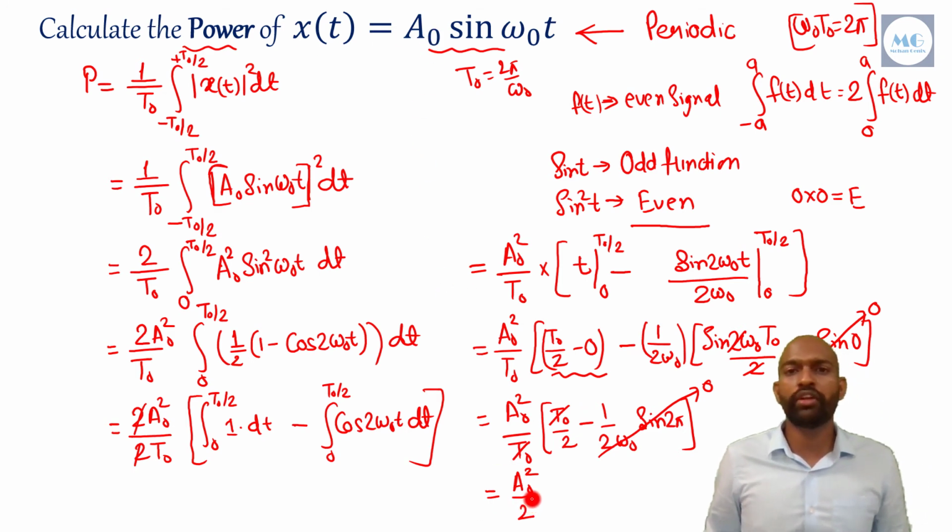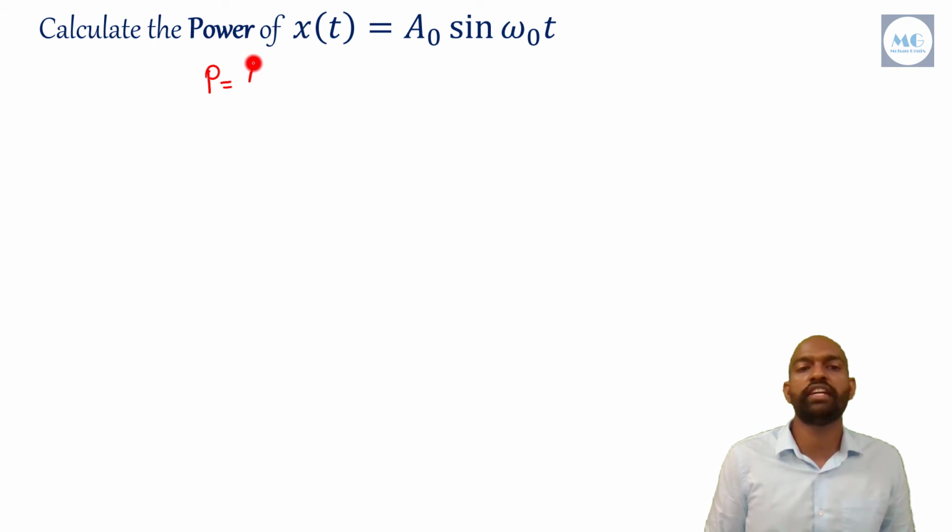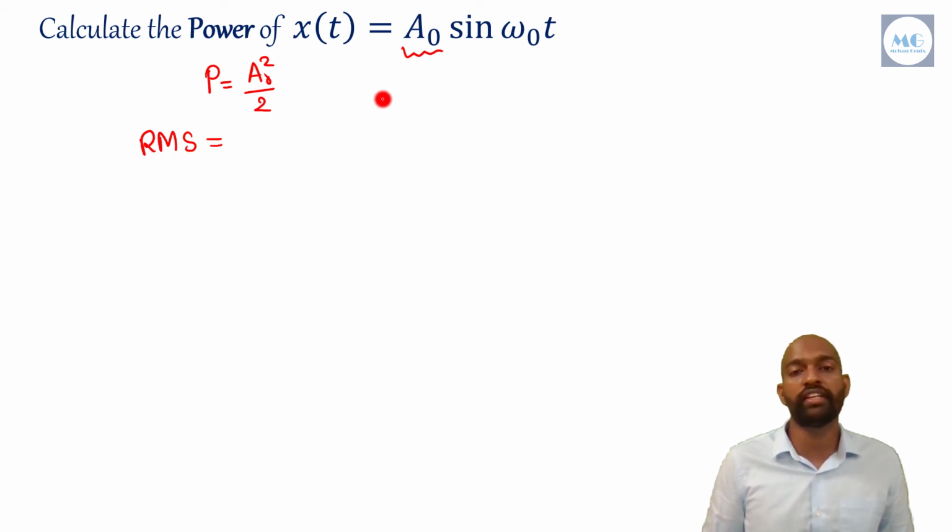So let's move into the next slide. I am directly writing here the power of any sine function as A naught square by 2, which is amplitude square by 2. And as we already know that RMS of any sinusoidal waveform, that is root mean square, is A naught, that is the amplitude, divided by root 2.